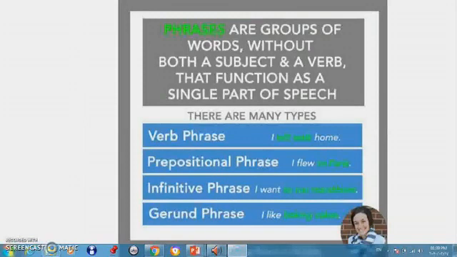Next type is gerund phrase. We form the gerund phrase by adding ing to the main verb. For example, I like baking cakes. So I form baking here by adding ing to the main verb bake.